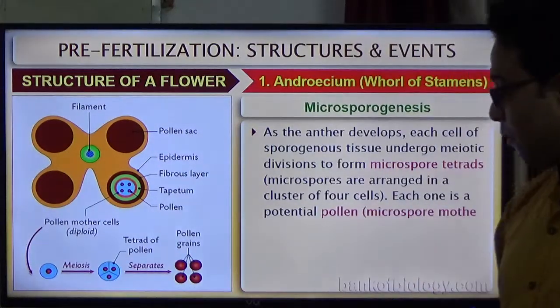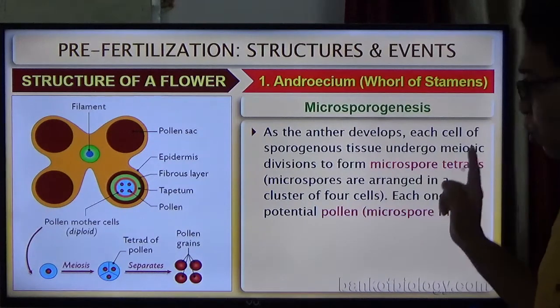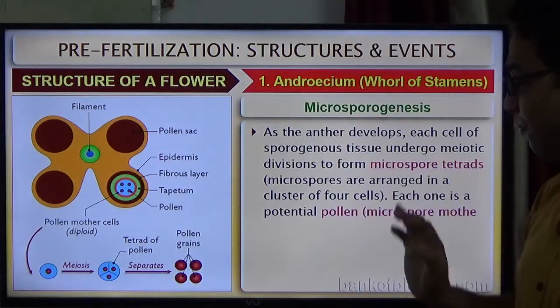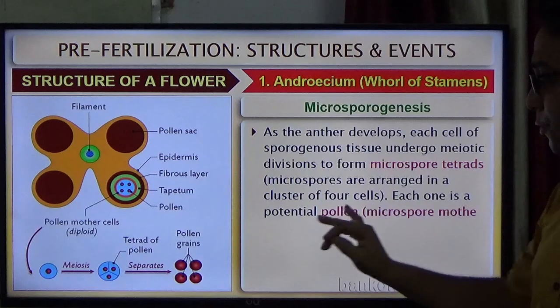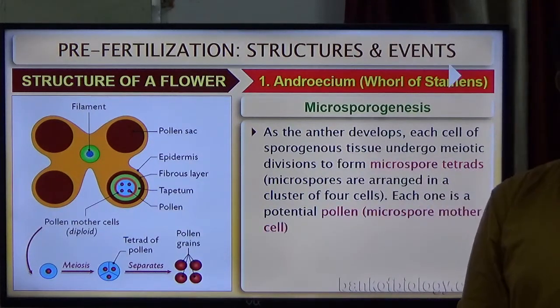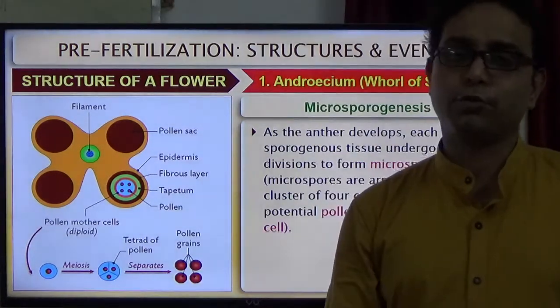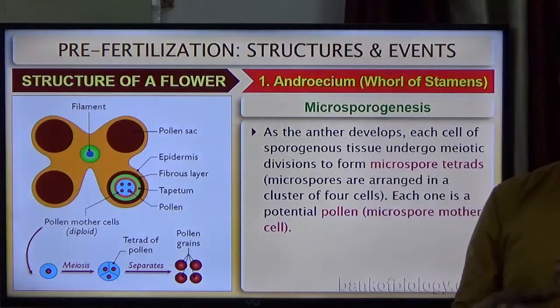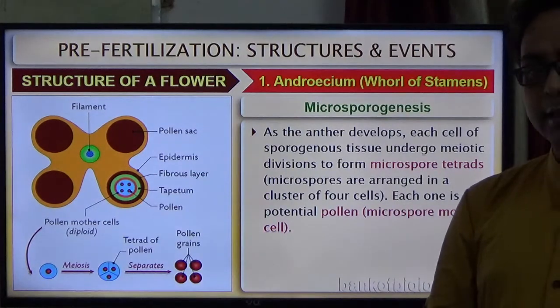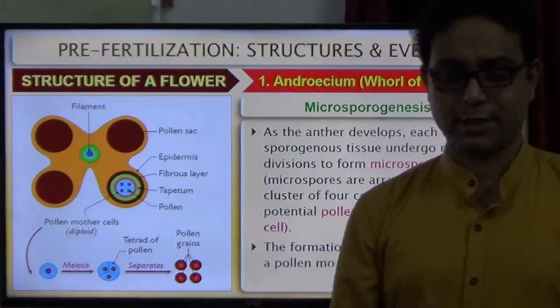Very important point: when the microspore tetrad is formed, each one is a potential microspore mother cell, because each has the capacity to produce pollen grains. It acts as a mother cell, because this is the main cell from which the pollen grains are developed.